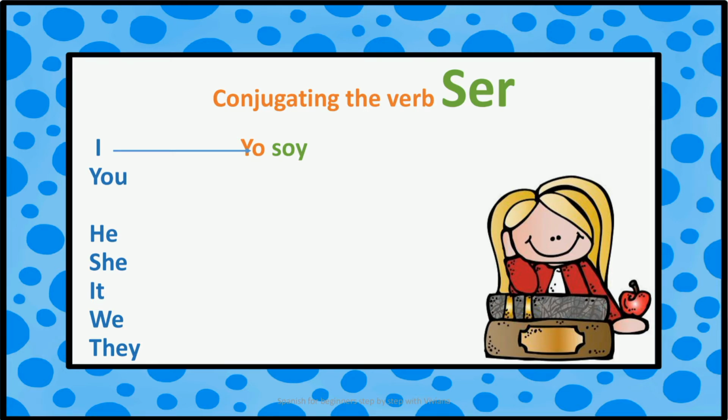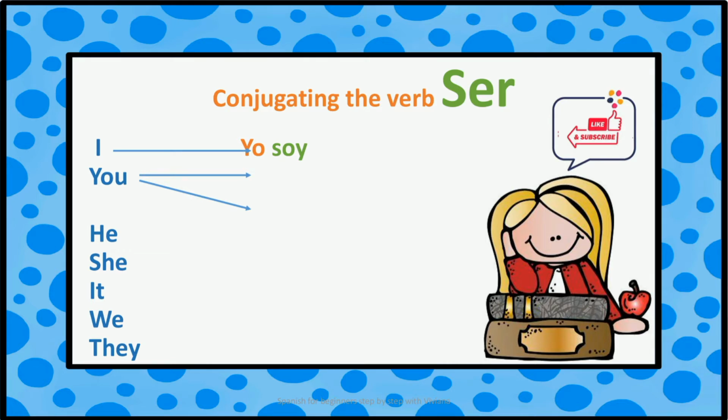Yo soy. You in Spanish is used in two ways. The first form is informal. Informal form is for friends or for family. But the second form is formal. Formal is used when you want to talk with respect.